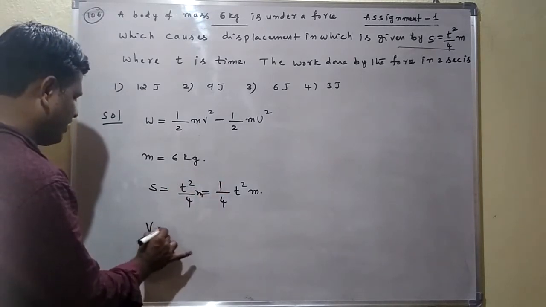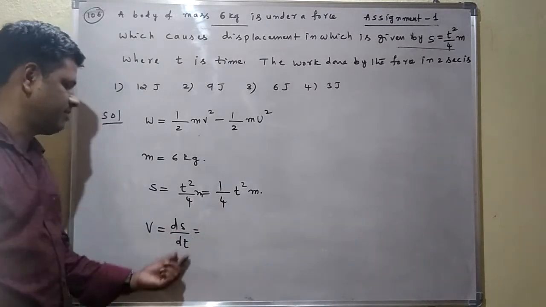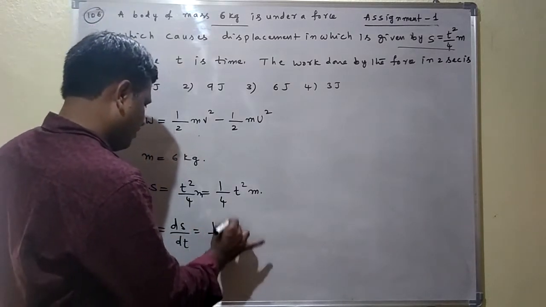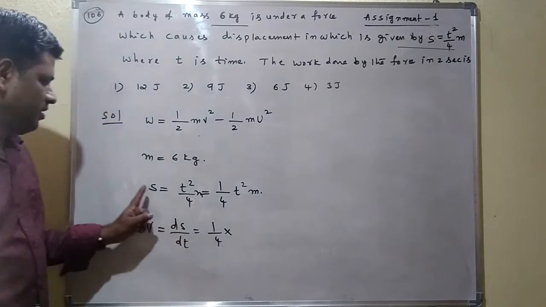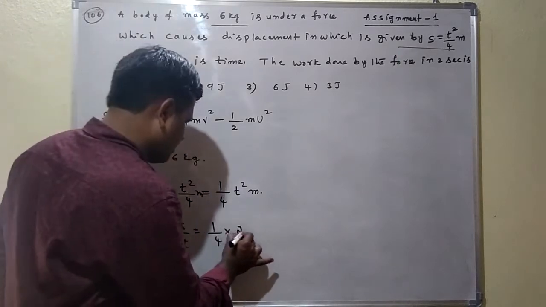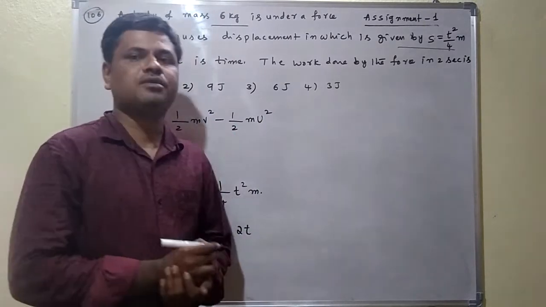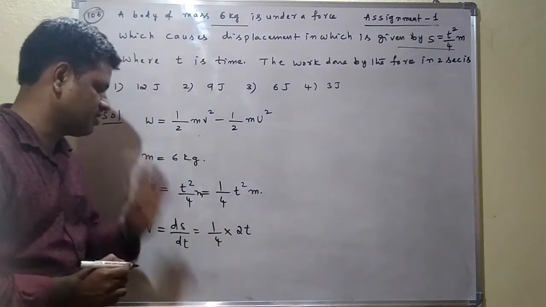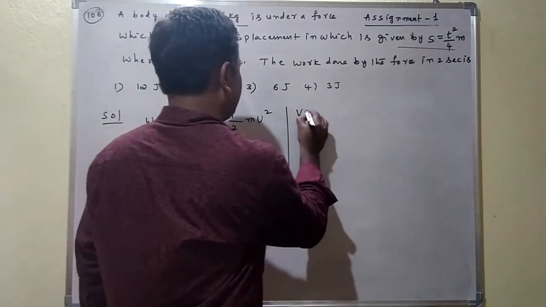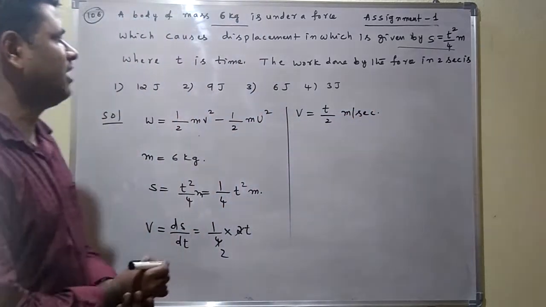But first I want to find the final velocity. Velocity means change in displacement, ds by dt. Change in displacement is called velocity. ds by dt means 1 by 4, which is constant and written outside, into the differentiation of t square with respect to t. Differentiation of t to the power of n is equal to n into t to the power of n minus 1. So t square differentiation is 2t. 2 ones are 2, 2 twos are 4. So velocity v is equal to t by 2 meter per second. This is the velocity we are getting.